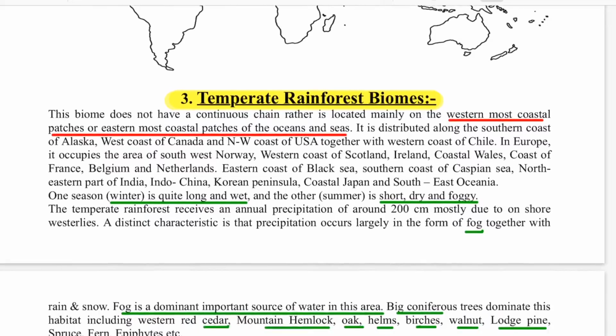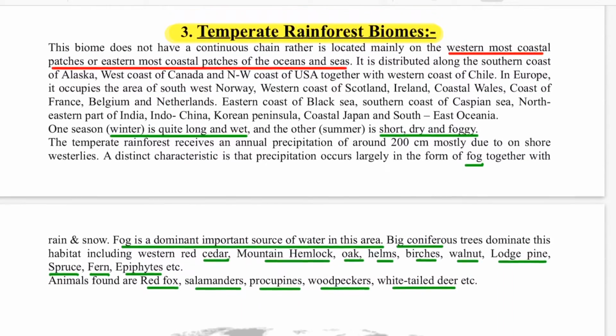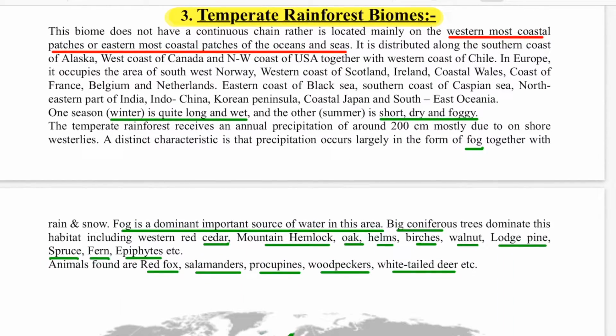Now next we move to temperate rainforest biome. It is very important because it has some peculiar things. Temperate rainforest, this rainforest is actually influenced by the ocean currents, and that is why it is called rainforest. So these two terms are actually contrasting in itself. One is temperate and one is rainforest. So I just told you that temperate does not have proper rainfall because it does not have proper overhead sun and heat. So how can it precipitate? So they have rainforest and they are the temperate region.